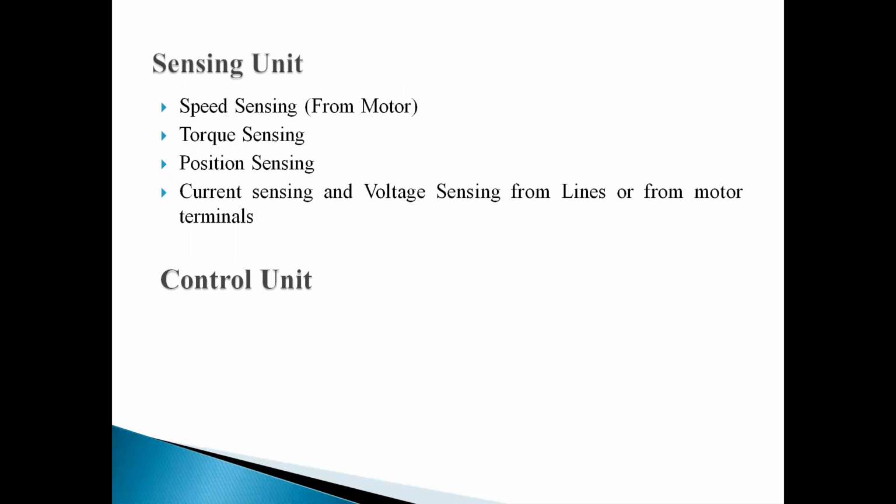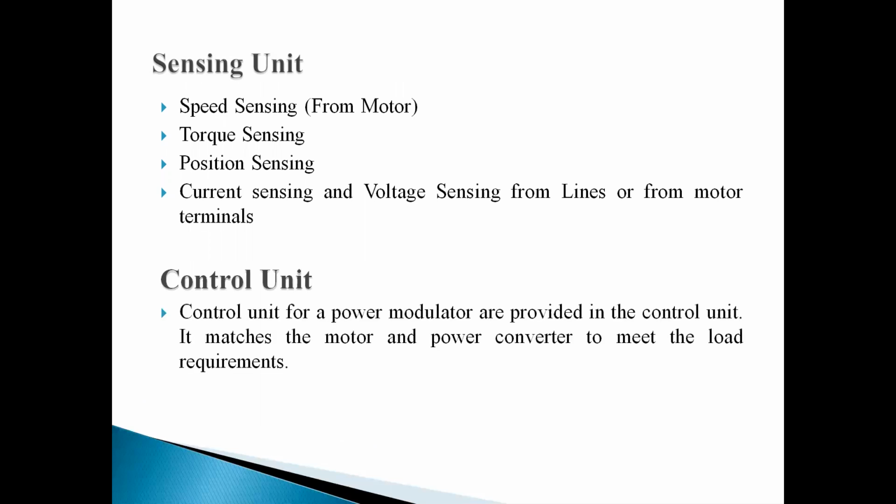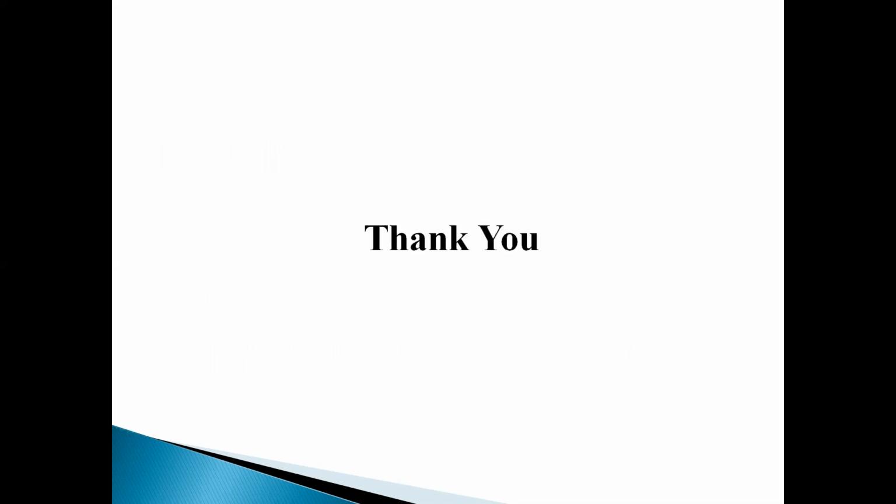Next component was control unit. Control unit is to give a command to the modulator, so that modulator can give the output which can be used by the load. So control unit for a power modulator is provided. It matches the motor and power converter to meet the load requirement.